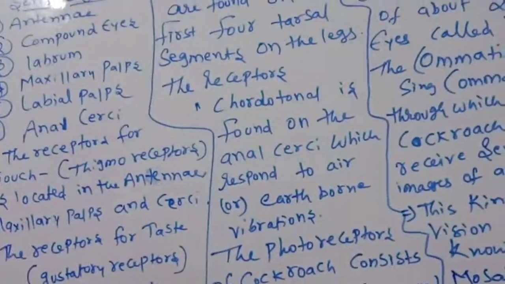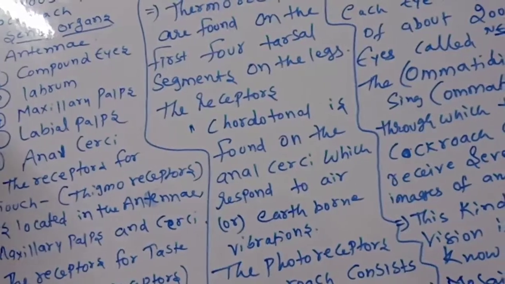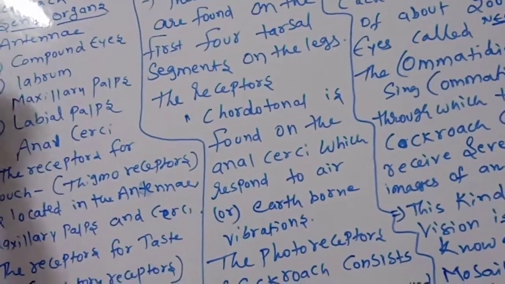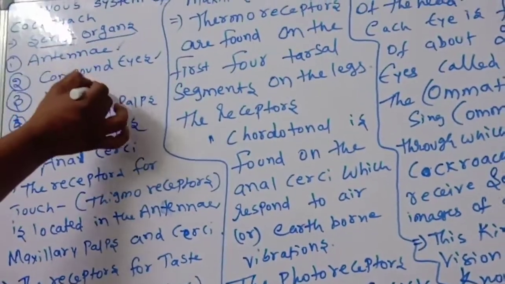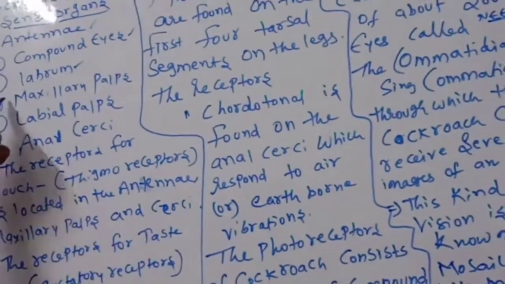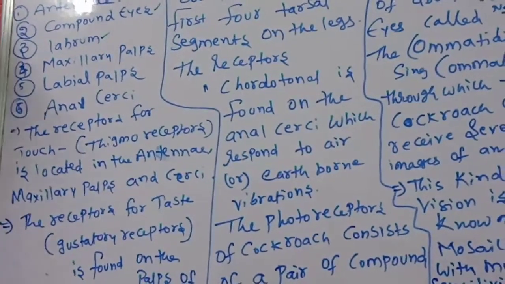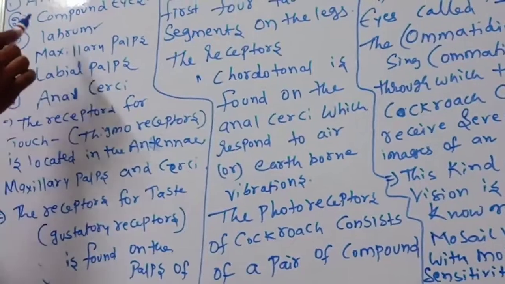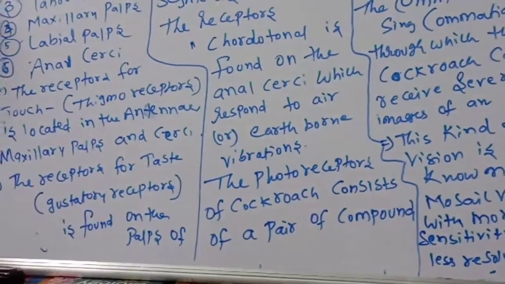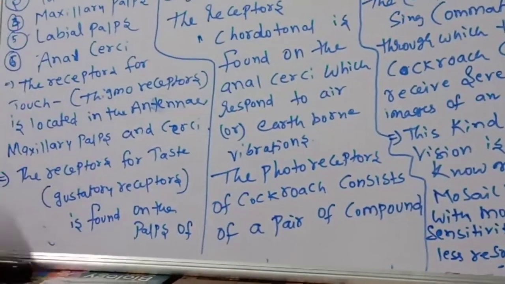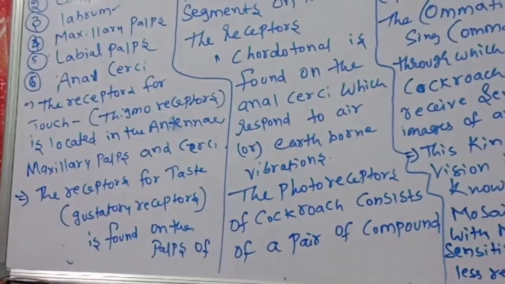Observe very carefully what we are discussing. We are discussing the sense organs of Periplaneta americana. The sense organs are antennae, compound eyes, labrum, maxillary palps, labial palps, and anal cerci.